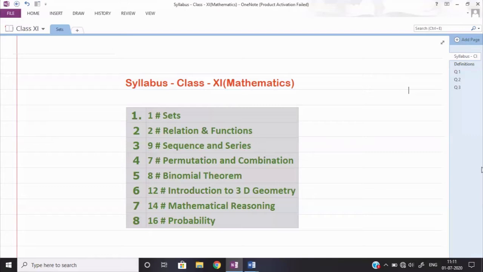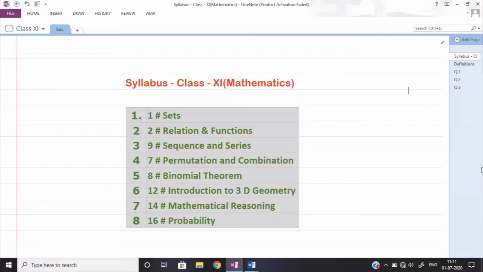So let us discuss each and every topic one by one in short. When we start each topic, we will have a proper introduction at that time. In set theory, we shall learn about the collection of elements, how we can define them and how we can keep them in different categories. Relation and function means we shall learn how one particular element can be related with another element, and then how we can define the value of a function with the help of that.